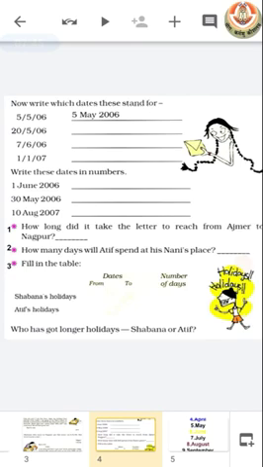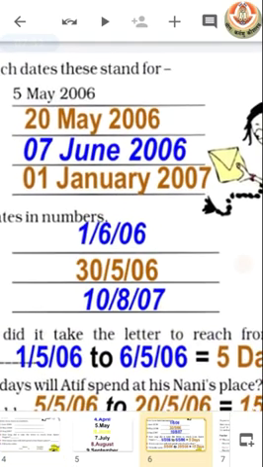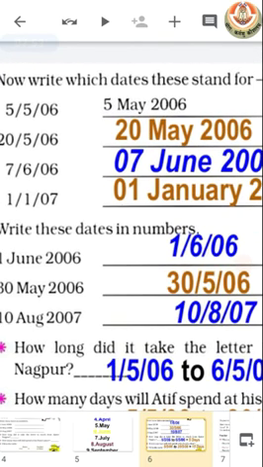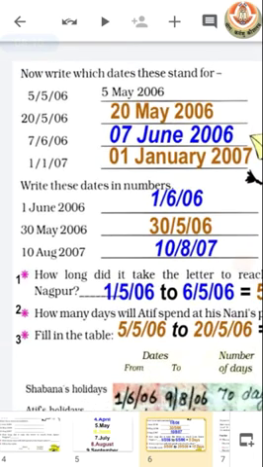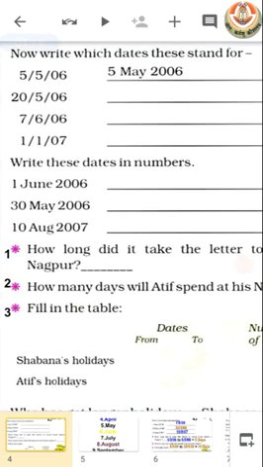So we can easily say that we can write 20/5/06 as 20 May 2006, 7/6/06 as 7 June 2006, and 1/1/07 as 1 January 2007. Now our next exercise is that we have to write these dates in numbers.